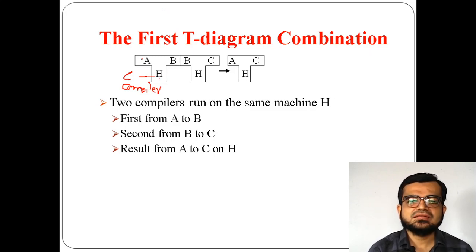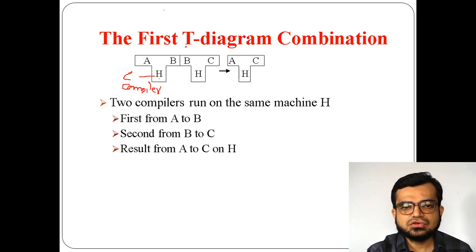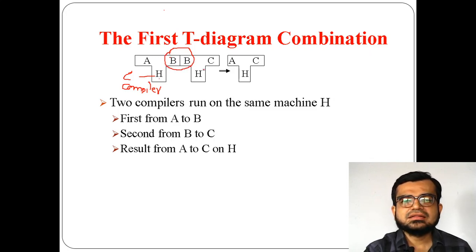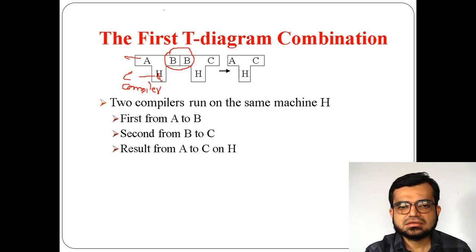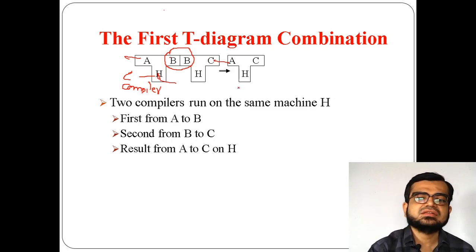what happens here is, as you know, this B is the same, so the resulting one will give you this A, this H and this C. So A, C, H, it will give in this way.